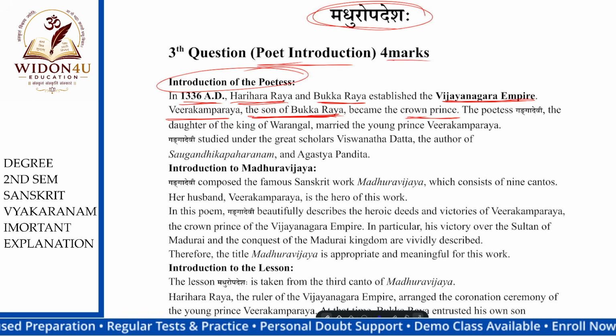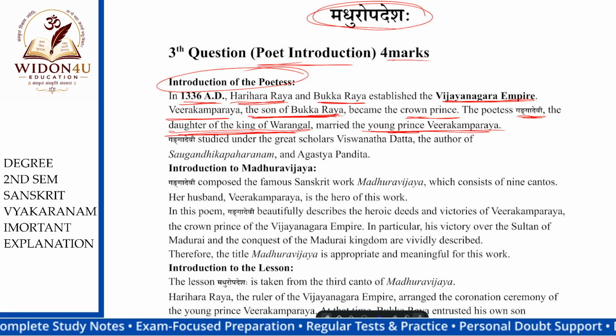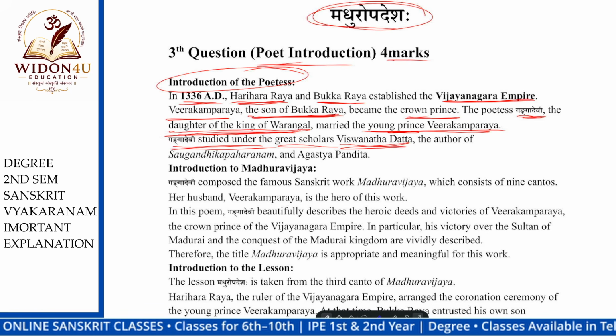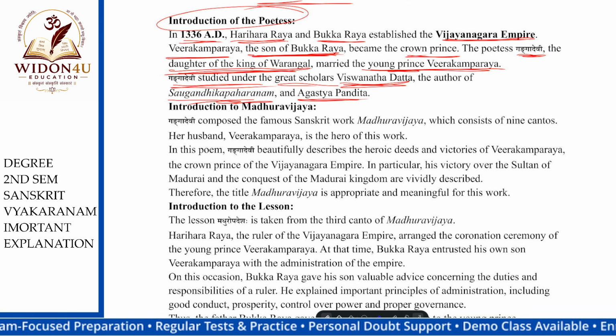He became the prince. The poetess Ganga Devi, the daughter of the king of Varangal, married the young prince Veerakamparaya. The poetess, who is the poetess? She is the wife of the king Veerakamparaya. See, she wrote the story about the history of her husband. Okay, Ganga Devi studied under the great scholar Vishwanatha Datta, author of Sugandhika Paharanam, and Agasya Pandita. Okay, the introduction of Veerakamparaya and Ganga Devi.